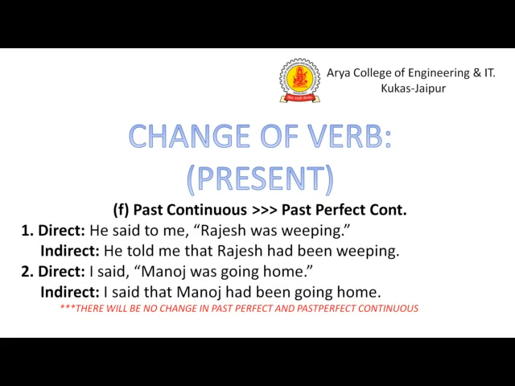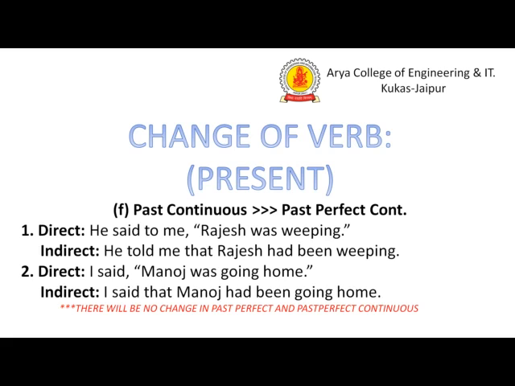And the next thing we have with us: the past continuous converted to past perfect continuous. An example: he said to me, Rajesh was weeping. He told me that Rajesh had been weeping. I said, Manoj was going home, and the conversion: I said that Manoj had been going home.